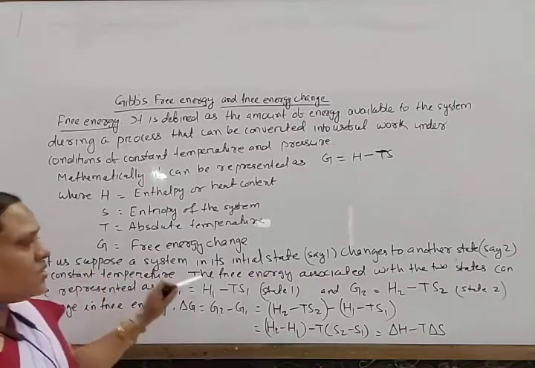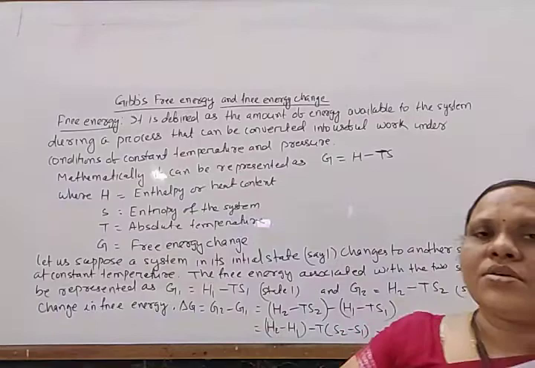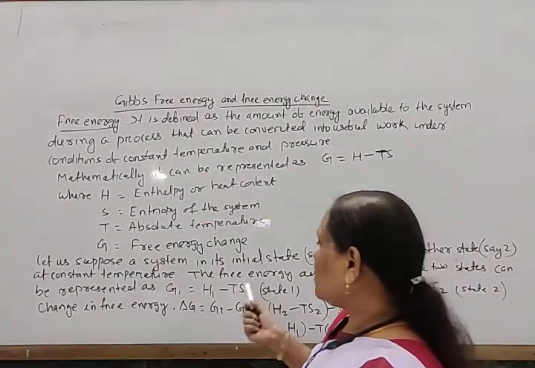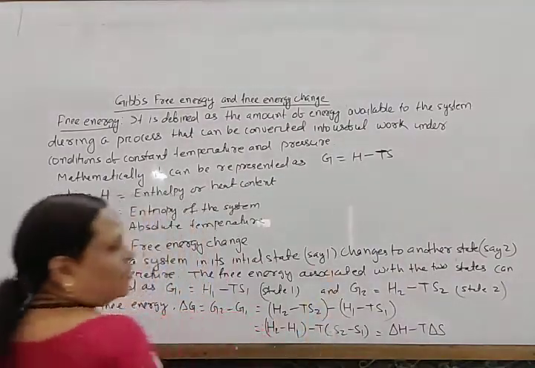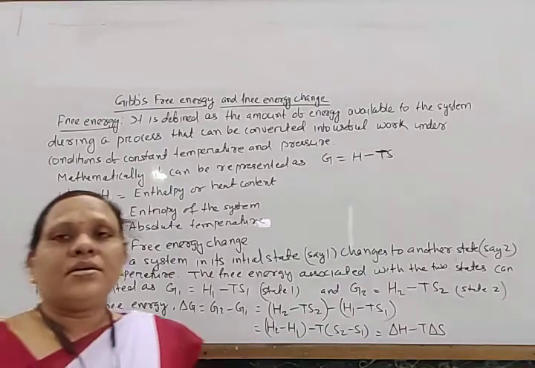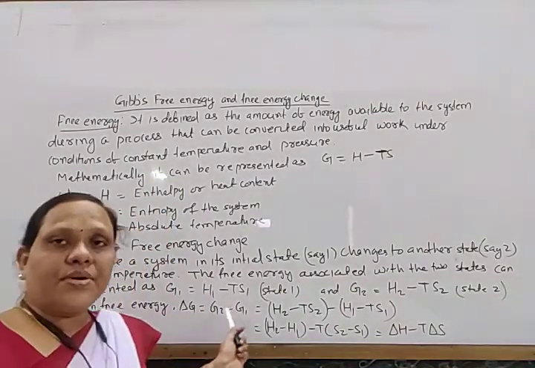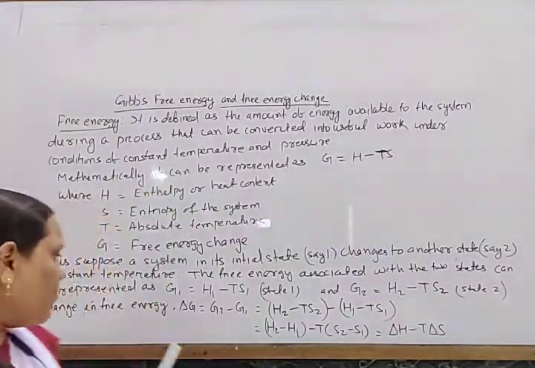Let us suppose a system in its initial state, state 1, changes to the final state, state 2, at constant temperature. The free energy associated with the first state is G1 and with the second state is G2. So G1 is equal to H1 minus TS1 and G2 is equal to H2 minus TS2.